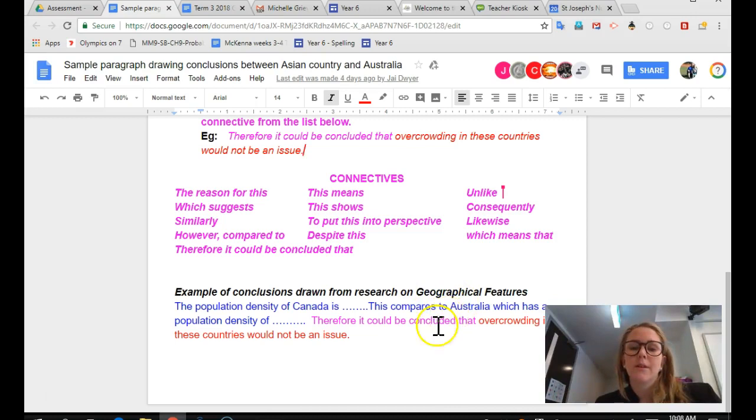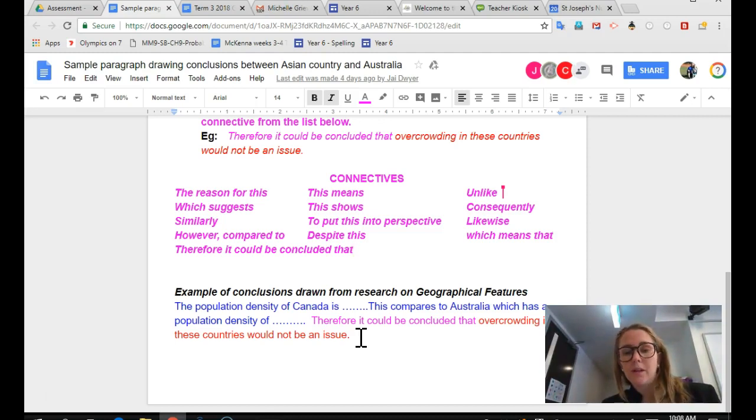idea to use. It says the population density of Canada is, and then the Canada fact about population. This compares to Australia, which has a population density of blah, blah, blah. Therefore, it could be concluded that, and that's one of these connectives, overcrowding in these countries would not be an issue, okay? Now, we're comparing Asian countries to Australia.